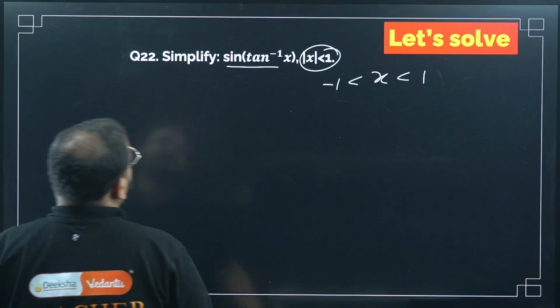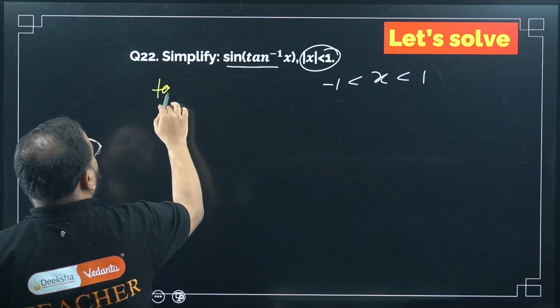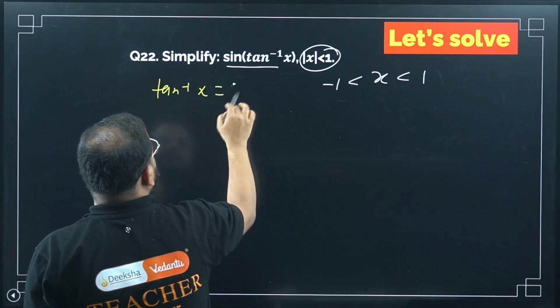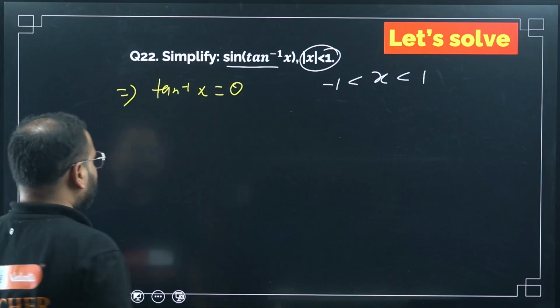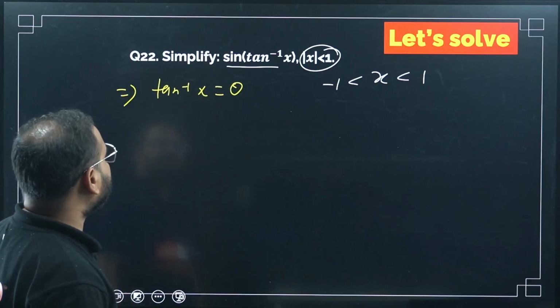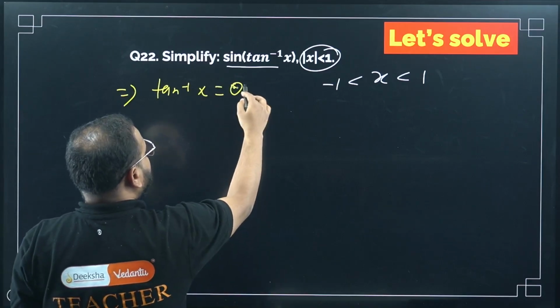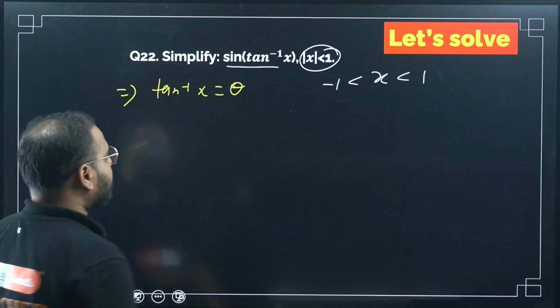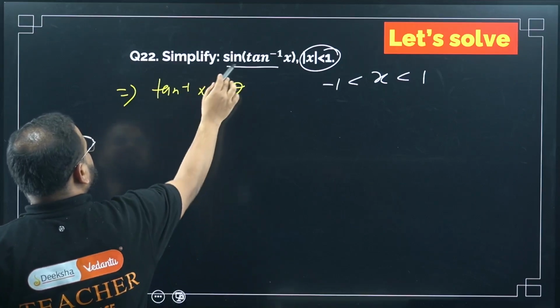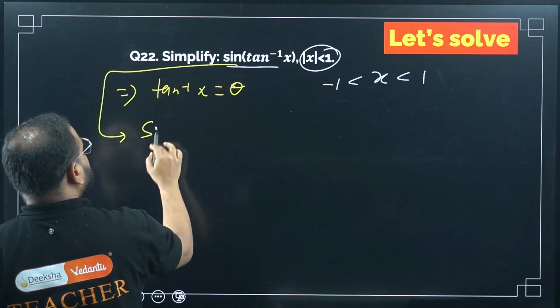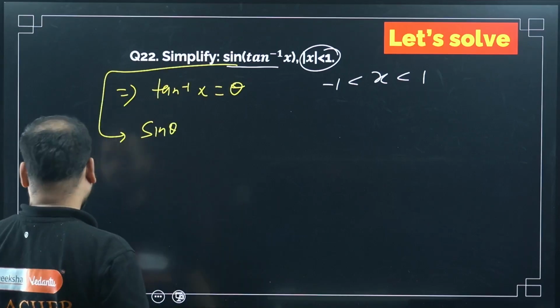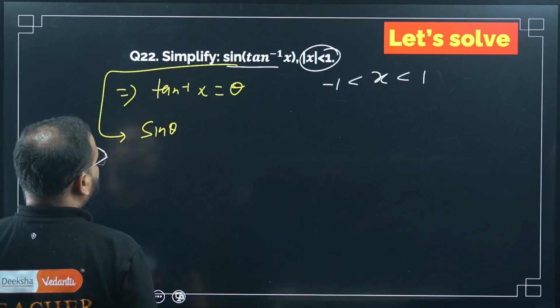Okay? Let's do one thing. Take tan inverse of x as theta. Let's take this. Okay? This is not 0, theta I'm taking. So what does this become? This over here becomes sine theta. Yes or no?